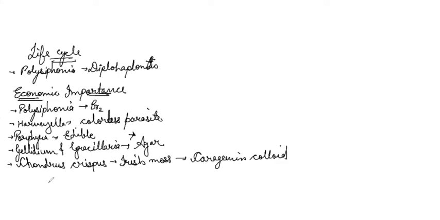Next we have Xanthophyta, which is a small division of this algae group, commonly known as yellow-green algae.